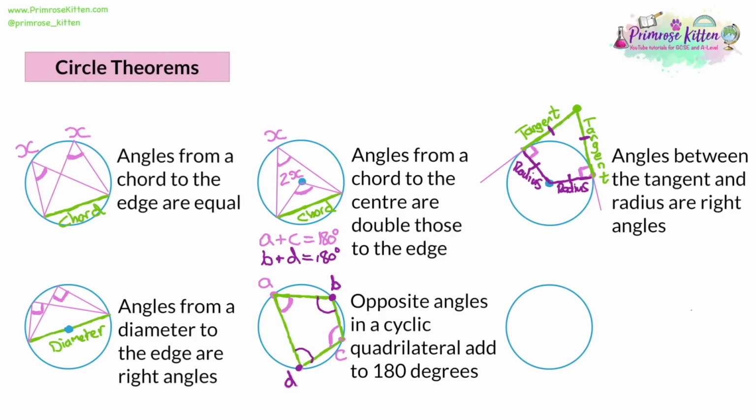Now, our last circle theorem is also going to involve a tangent. We're only going to look at one tangent this time. Now, what we're going to do is find the point on the circle where the tangent hits it, which is going to be here, and we are going to draw a triangle from that point. So we're just going to join that point on the tangent to two edges of the circle. It could be any two edges, doesn't matter where they are. And then once we've joined it up to two edges, we're going to join those two parts together as well to complete the triangle. Now we can say something about the angles in this triangle.